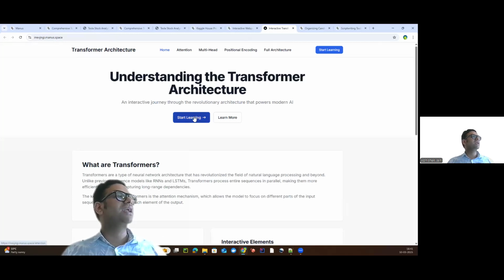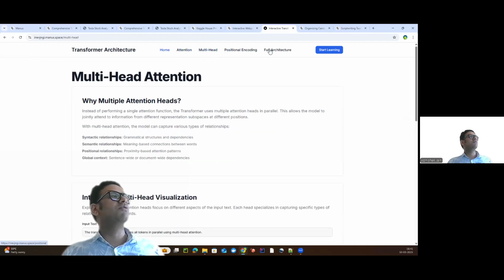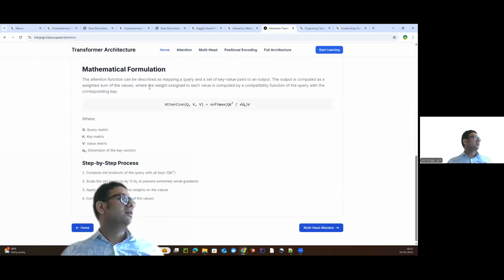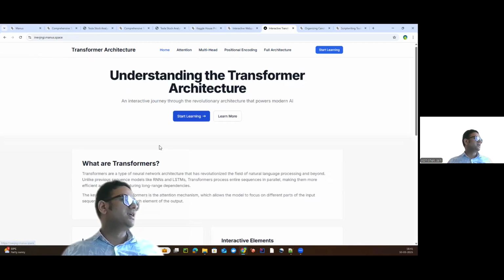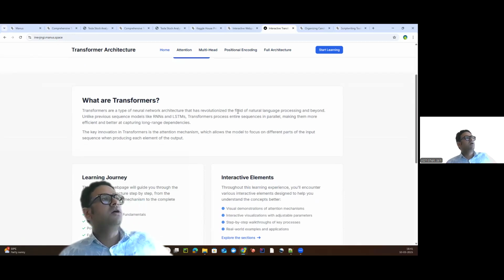This is completely interactive. You can click on Start Learning and you can get to the attention mechanism here. If you look at the banner, all these links are working. So if you go back to the attention, we can understand what attention is, right? And if we go back to the home, we can see what the transformer is, a type of neural network architecture that revolutionized the field of natural language processing and beyond, right?